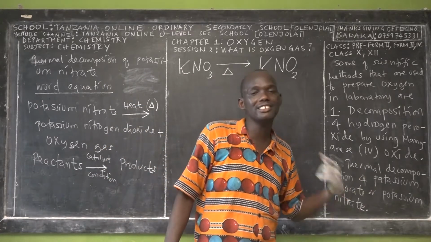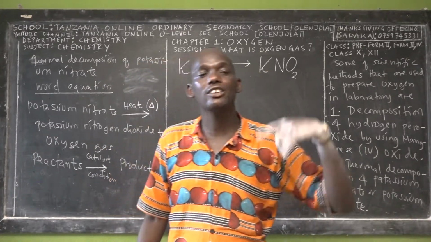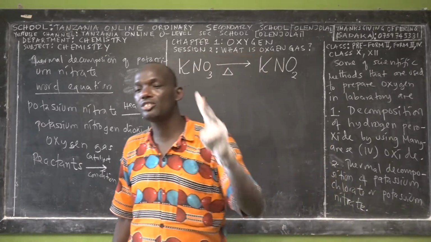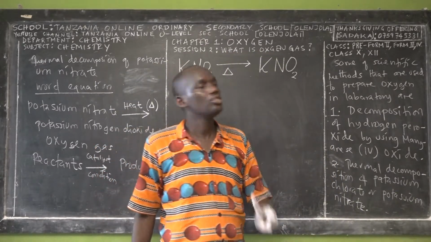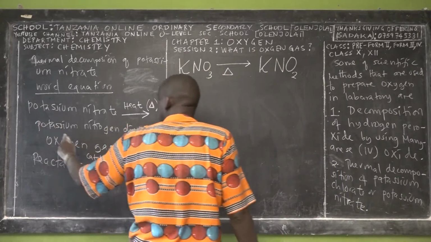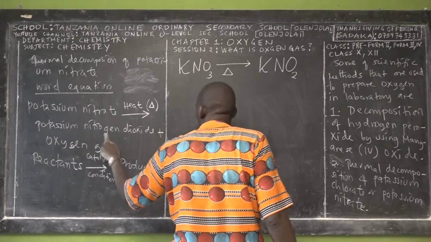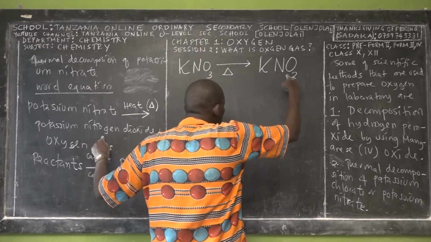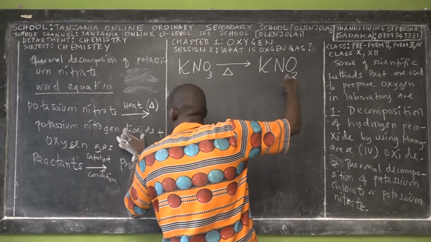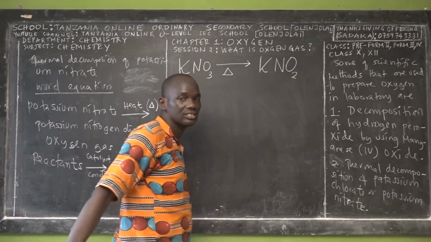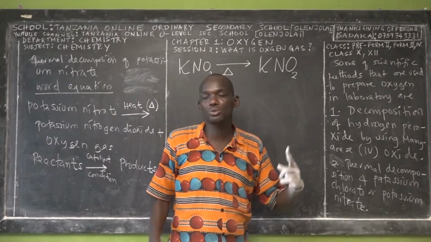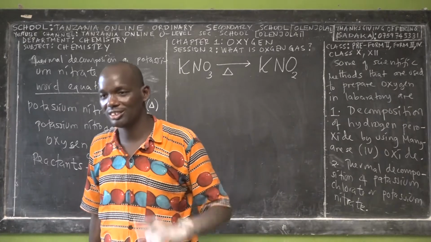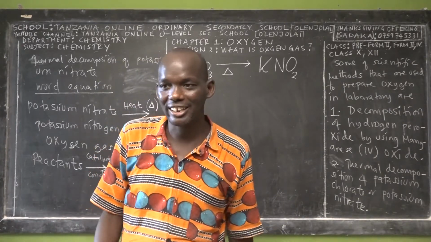So dioxide comes from the term diatomic. Diatomic means 2 atoms. So when you say nitrogen dioxide, we mean 2 atoms of oxygen. Dihydride means 2 atoms of hydrogen. Are we together?